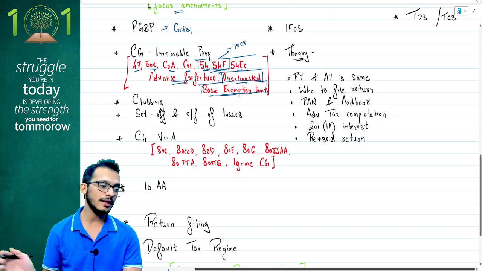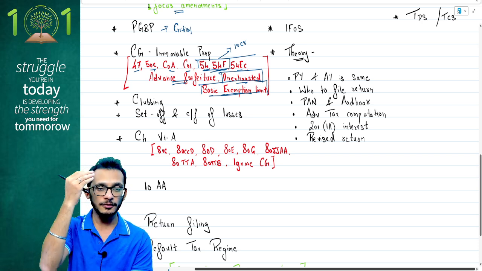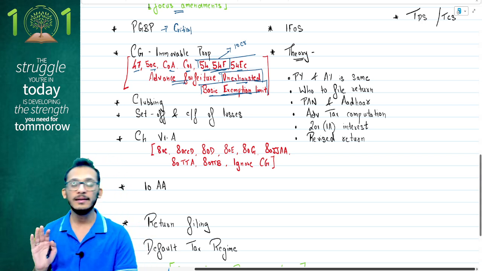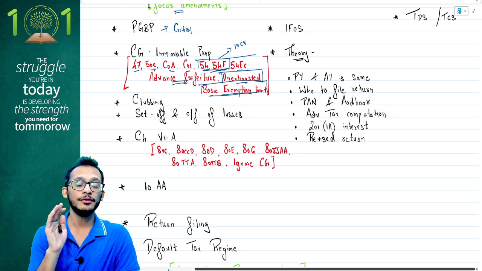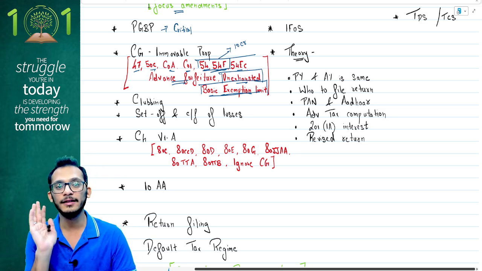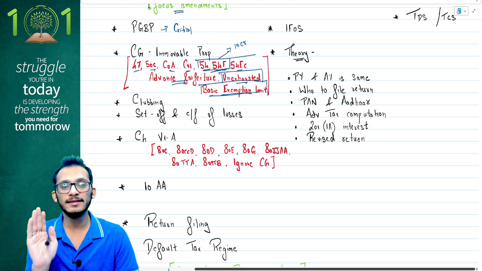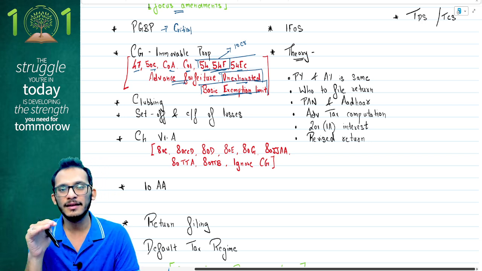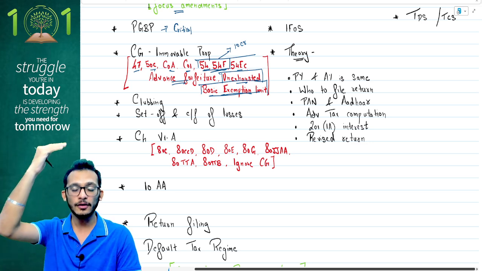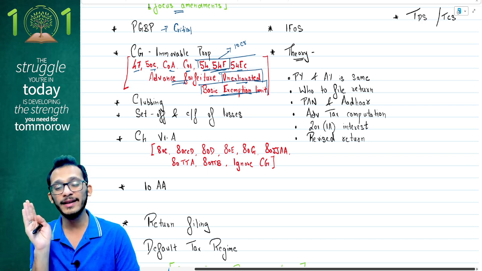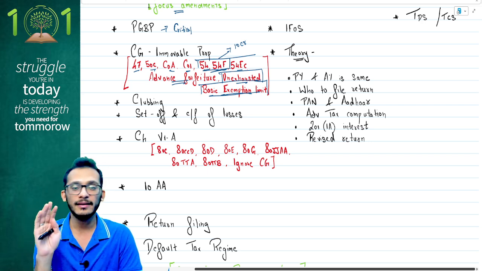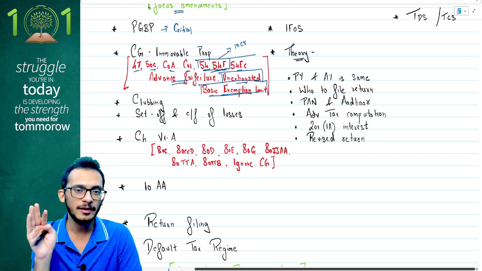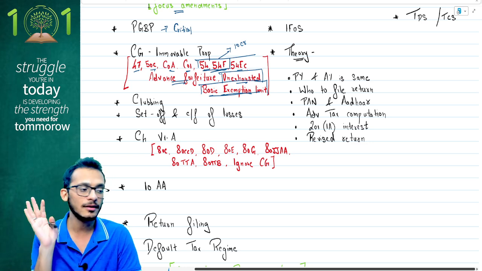Next one, and I don't have to tell you this, is clubbing and set off, because you know it is coming for question number 4. This is the question to be answered first, and therefore you need to build your grip on clubbing and set off no matter what happens. It is a very important chapter from an exam perspective. If you ask me, it is enough to do the ICAI study material questions of all clubbing and set off, almost 20-25 questions. Get those on track, plus your current year RTPs and MTPs. If you can answer those, you will get a strong grip on clubbing and set off.